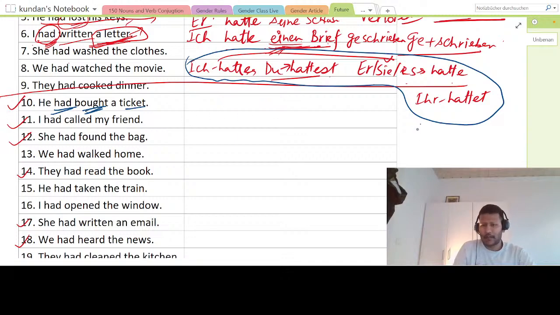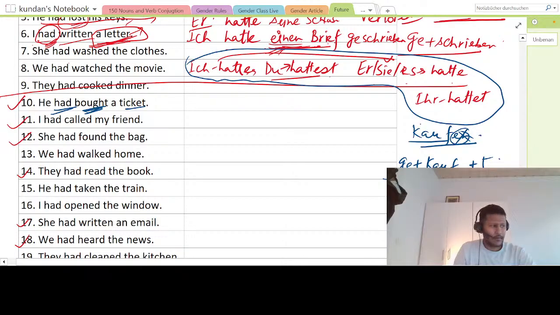So kaufen, let us see the verb first. To buy is kaufen. I had explained already, take the root, kauf, and put ge in the beginning and put t in the end, if it is a regular verb. So there's no problem with this one. So gekauft. Now this will remain the same always. What will change? The conjugation of the helping verb.